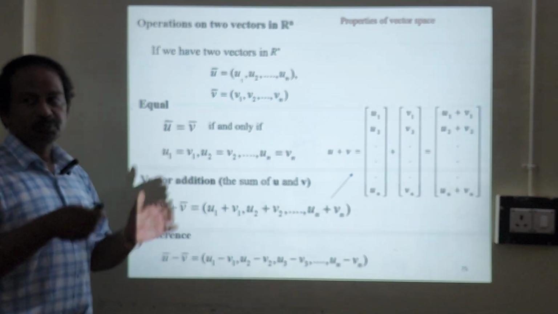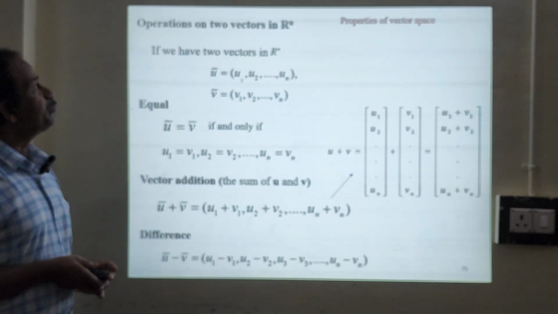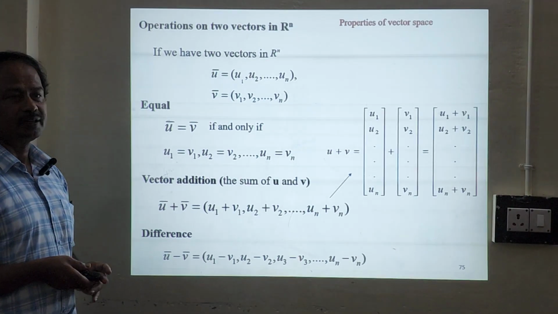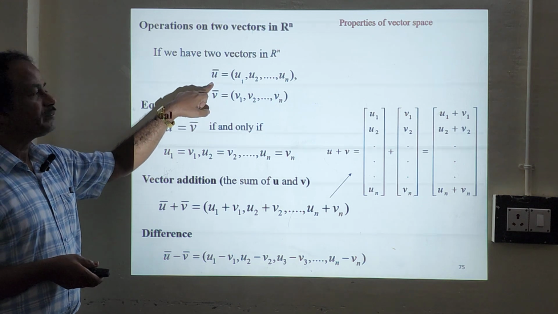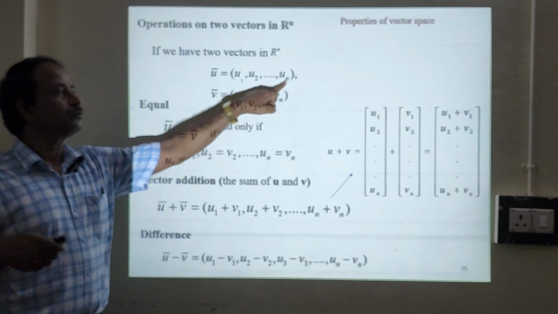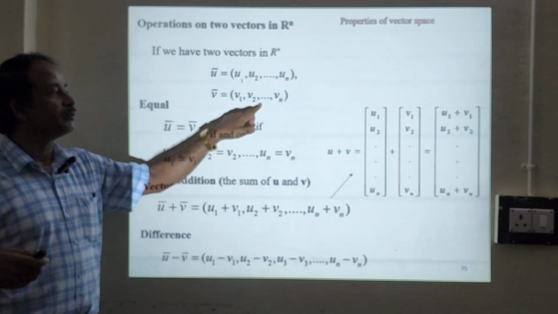Okay, now we will go with the properties of vector space. Few properties it has to oblige. So, operations on two vectors in Rn. Rn is real space. Suppose we consider two vectors. This vector consists of many components u1, u2, dot dot dot un. This vector consists of many components v1, v2, v3.